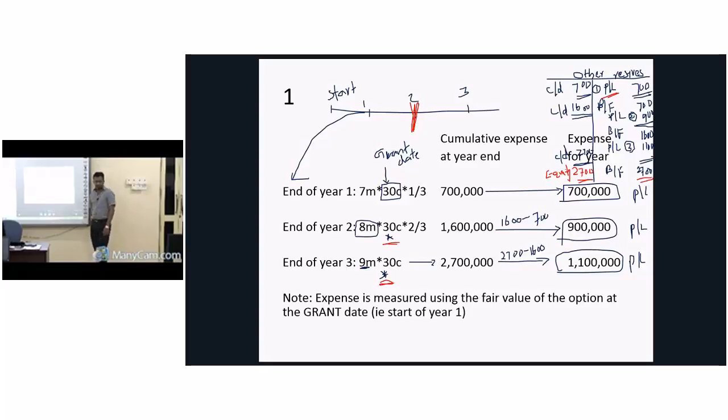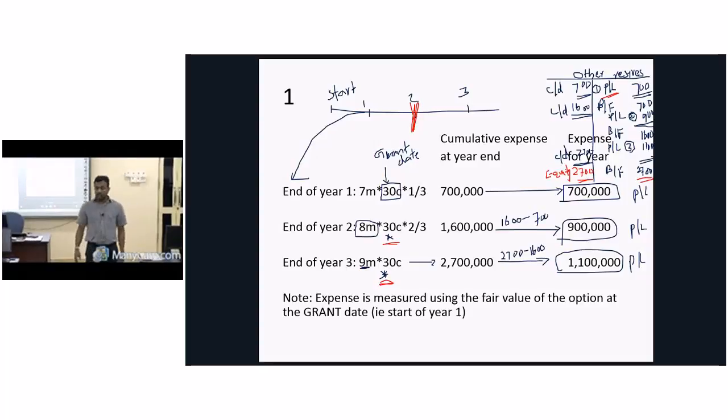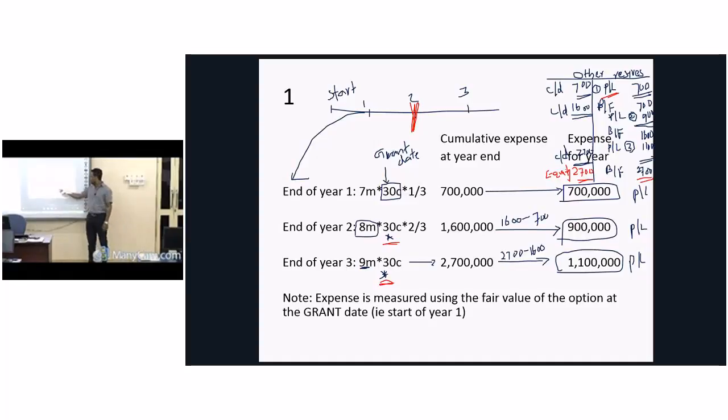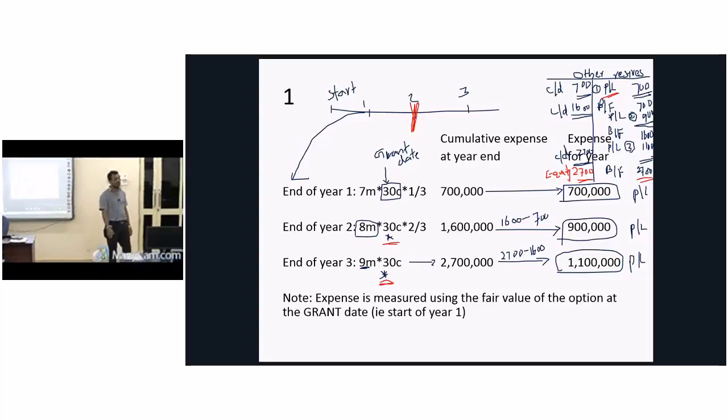Move to the third year. Based on the facts in the question, at the end of the third year, total rights to be executed is 9 million. 9 million into 30 cents. No need to divide by 3 and multiply it by 3. You can take it as it is. Then the value will be 2.7 million. Out of that, already we have recognized 1.6 million. Balance 1.1 million should be recognized as expense for the third year.